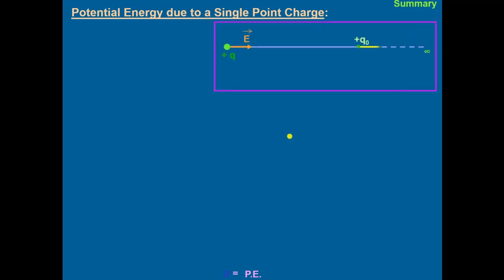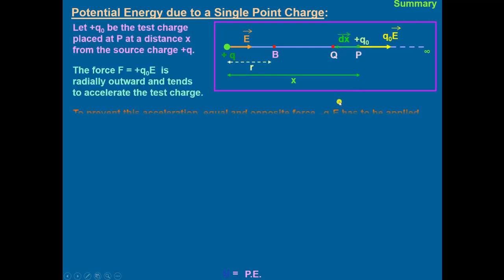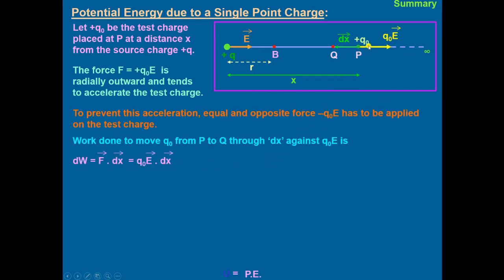Then we summarize the whole lesson. We have calculated the potential energy due to a single point charge. For that we have taken the charge Q positive and another charge, a test charge Q naught, at P. Displace this charge through a small distance dx from P to Q. As the charge Q naught experiences a radial outward force Q naught E, an equal and opposite force has to be applied.